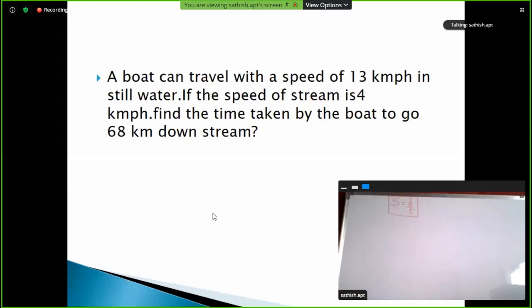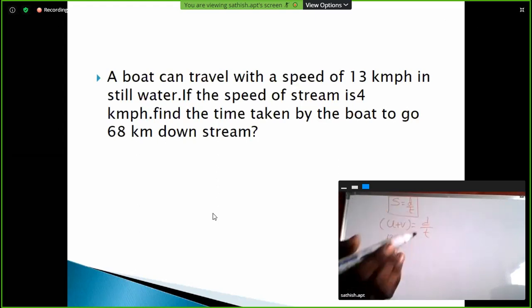So here, what is the speed? Downstream or upstream? Correct, downstream. So downstream speed, u plus v or u minus v? U plus v is equal to distance by time. So what is the speed of the boat? 13. Next v value, speed of stream, 4.